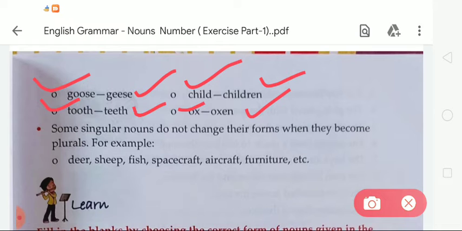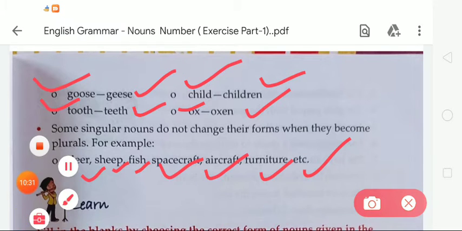Okay, so after that the next information is that some singular nouns do not change their forms when they become plurals. For example, students, it is very important that some singular nouns do not change their forms when they become plurals. For example, the words deer, ship, fish, spacecraft, aircraft, furniture, etc. These are examples of words that do not change their forms when they become plurals. Okay students, so you must learn these given words.